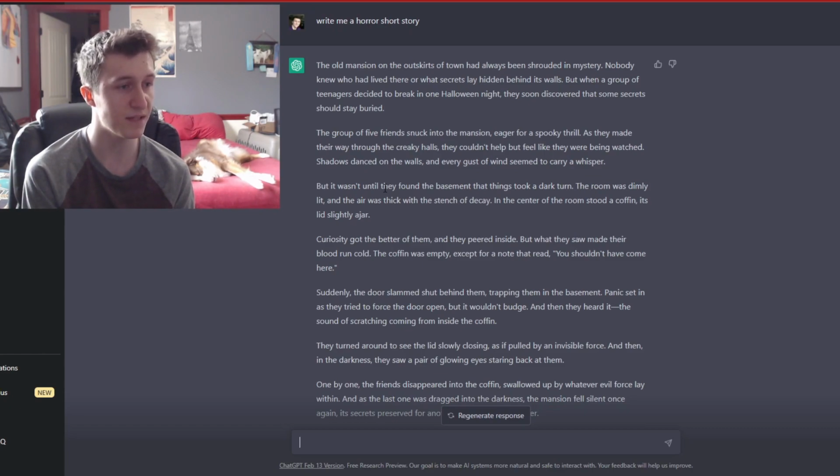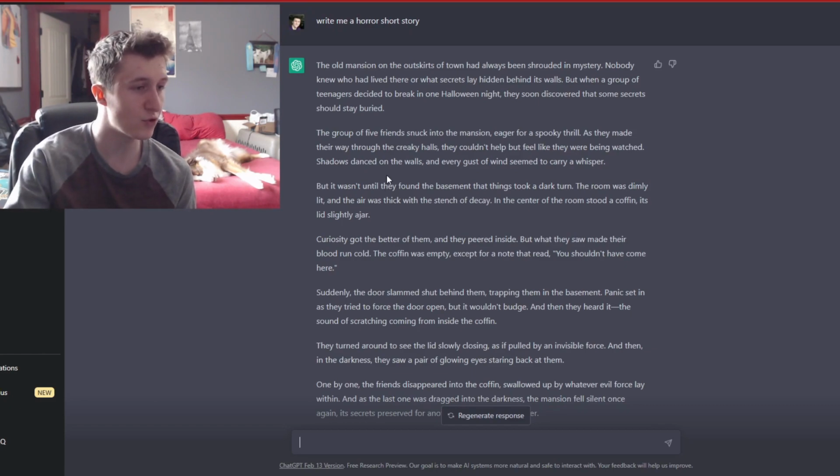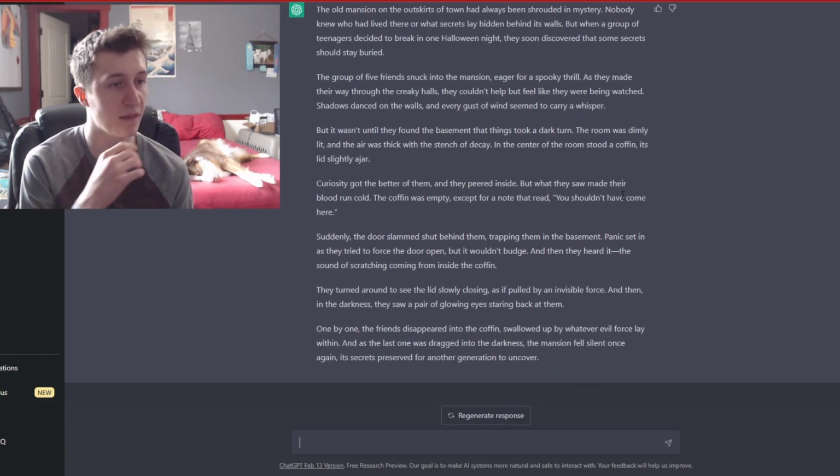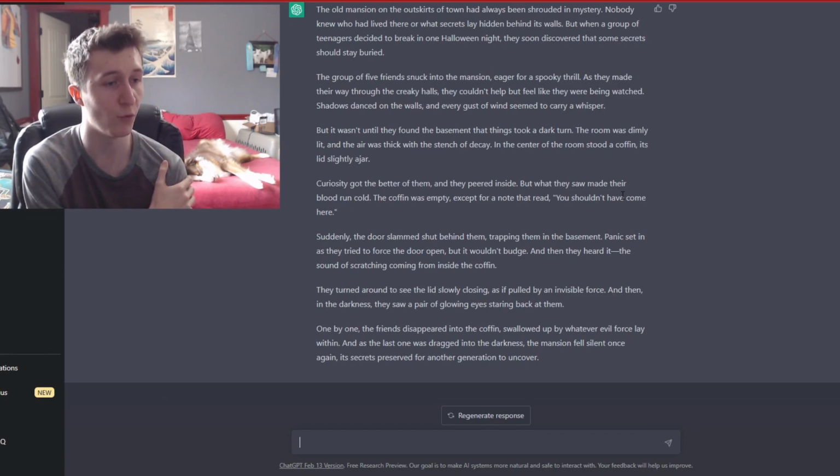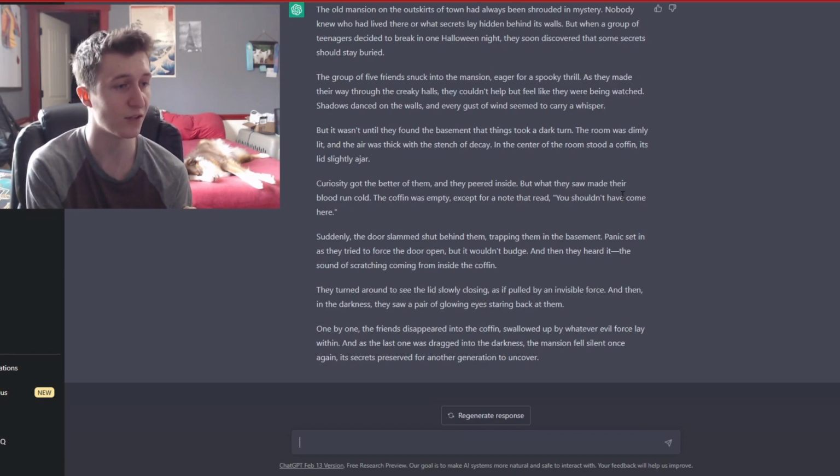The coffin was empty except for a note that read, "You shouldn't have come here." Suddenly, the door slammed shut behind them, trapping them in the basement. Panic set in as they tried to force the door open, but it wouldn't budge. And then they heard it, the sound of scratching coming from inside the coffin. They turned around to see the lid slowly closing, as if pulled by an invisible force. And then, in the darkness, they saw a pair of glowing eyes staring back at them.